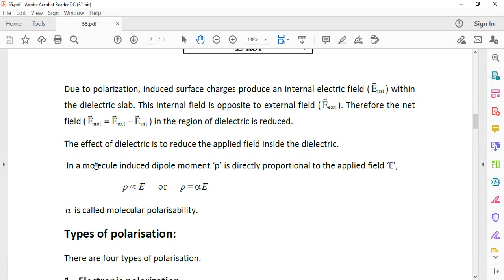If you consider an individual molecule, when field E is applied on the dielectric, this field E acts on individual molecules, and the individual molecule develops a dipole moment p, and that dipole moment is proportional to the applied field. It's a linear one. Individual dipole moment is proportional to the applied field, or p is equal to a proportionality constant times E, alpha E, where alpha is called molecular polarizability.